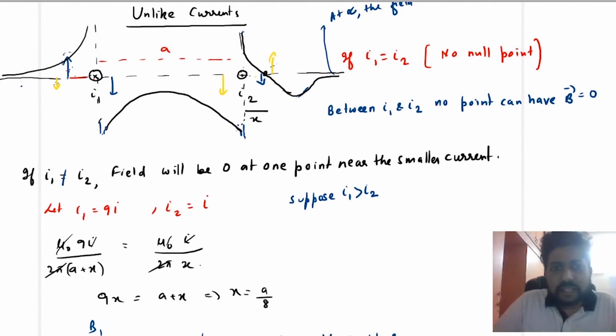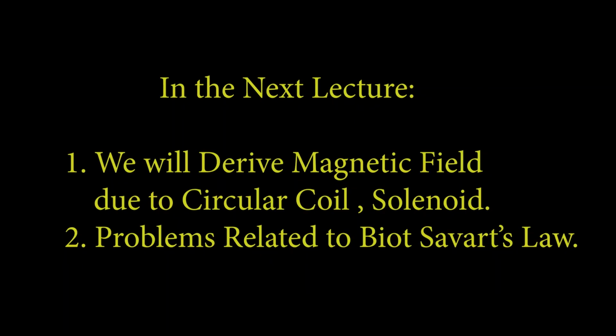The concept is, check the magnetic field due to each wire. If the net magnetic field comes out to be downwards, then it will be negative magnetic field. If it comes out to be upward, it will be positive magnetic field. Then you have to remember that near a wire the field has to be infinity. It can be positive infinity or negative infinity depending on the direction. All right, I hope using these points you will be able to draw the graph that I have given to you.